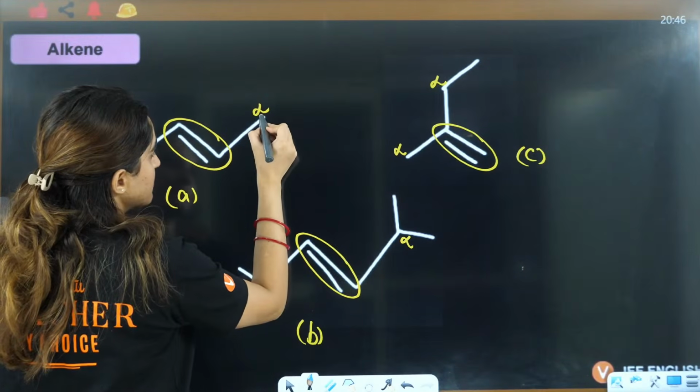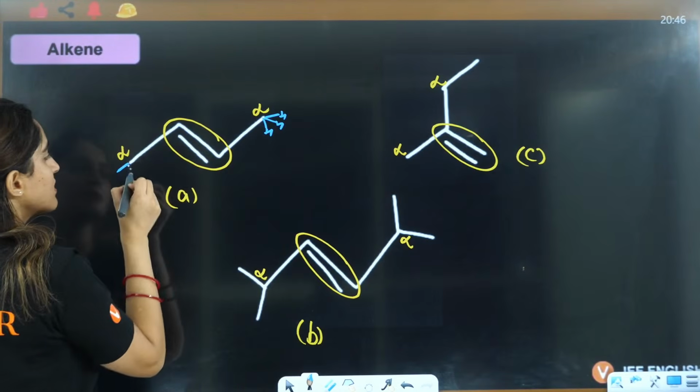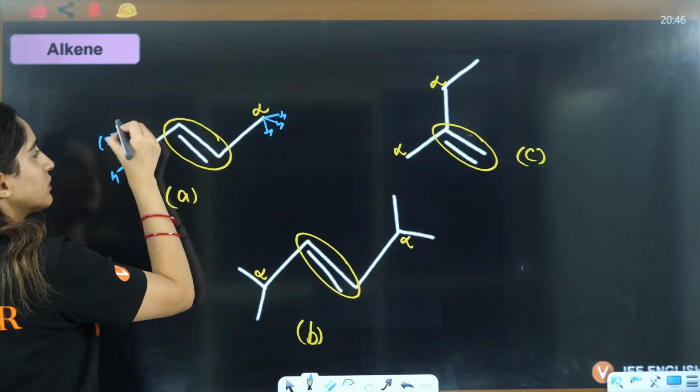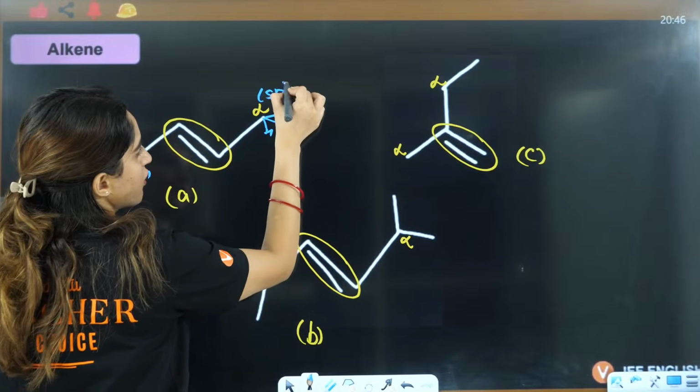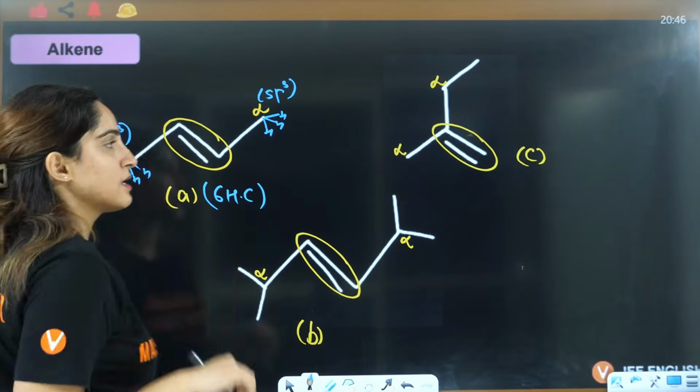It is C, so it will be CH3, right? This will also be CH3, right? This is also sp3, this is also sp3. 4 bonds it is making, so it will be 6 hyperconjugating structures, right?